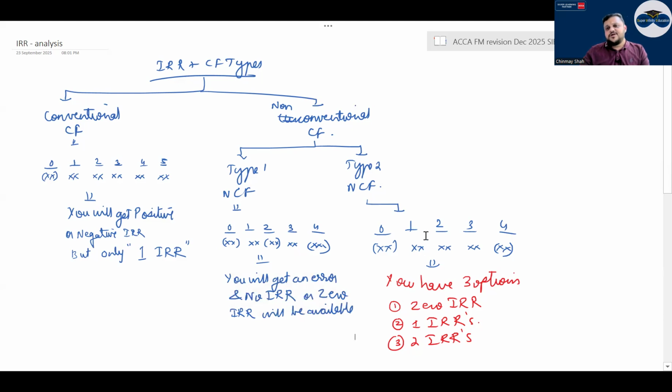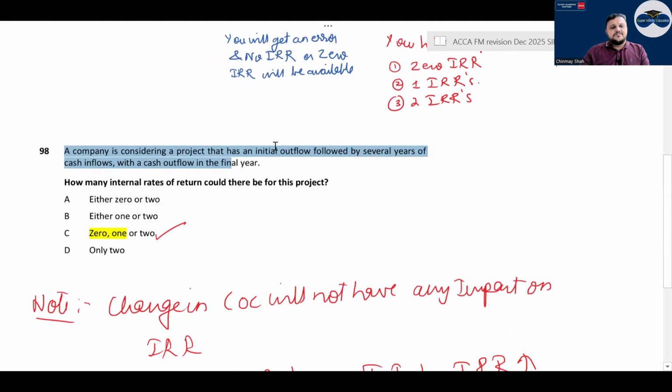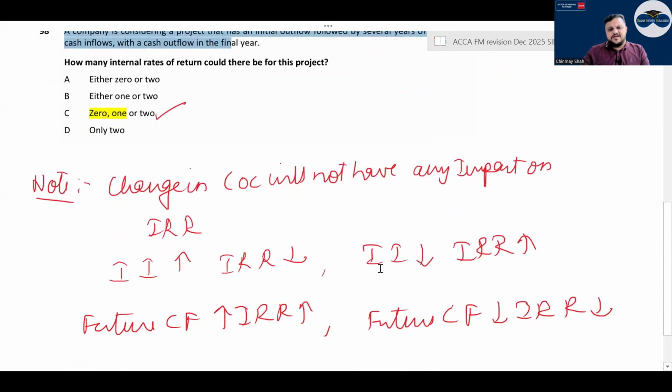But if there is a type 2 non-conventional cash flow, negative, positive, positive, positive, and ending with negative, with positive in between and negative at the start and end, in that case you can have 0 IRR, depending on the cash flows you can have 1 IRR, you can have 2 IRRs. So there was a question that is asked in a lot of books, right?